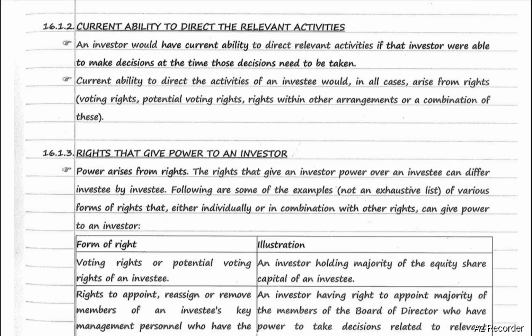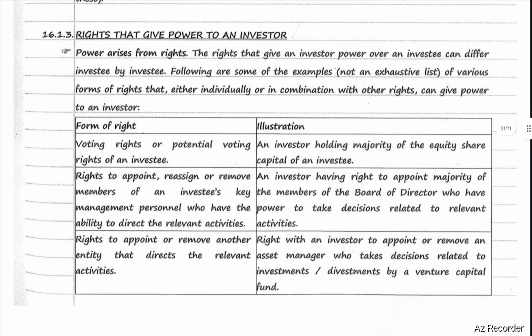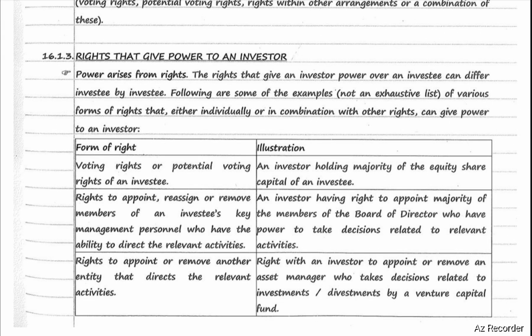Rights that give power to an investor. Power arises from rights. The rights that give an investor power over an investee can differ from investee to investee. Following are examples of various forms of rights that either individually or in combination with other rights can give power to an investor. First right, voting rights or potential voting rights of an investee. An investor holding the majority of the equity share capital of an investee.